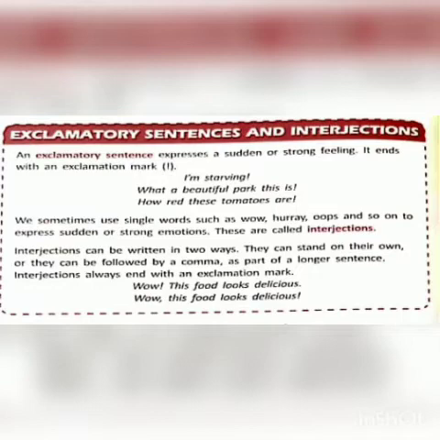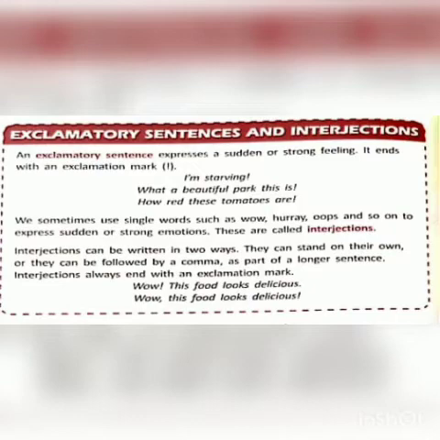We have another kind, that is interjection. We sometimes use single words such as wow, hooray, oops, and so on to express sudden or strong emotions. These are called interjections. So exclamatory sentence is where we write the whole sentence and then we use an exclamation mark when we express our feelings. But sometimes we use only one word to express our sudden feeling or emotion, and those words are called interjections.